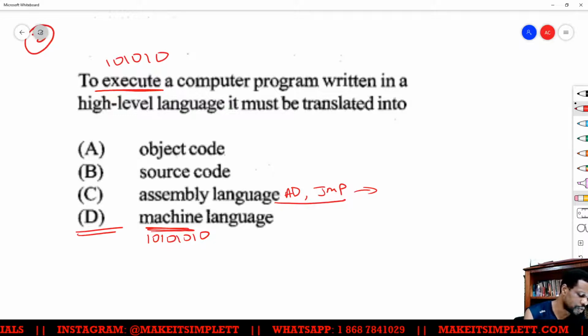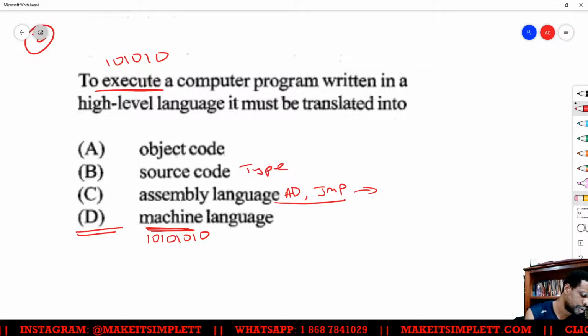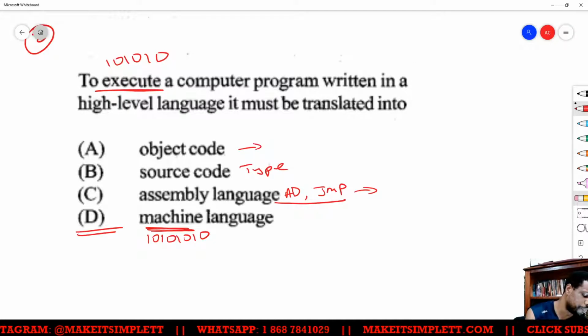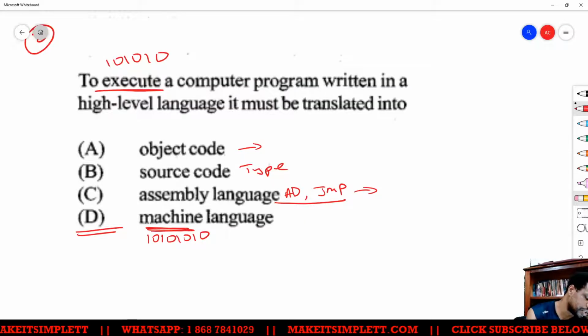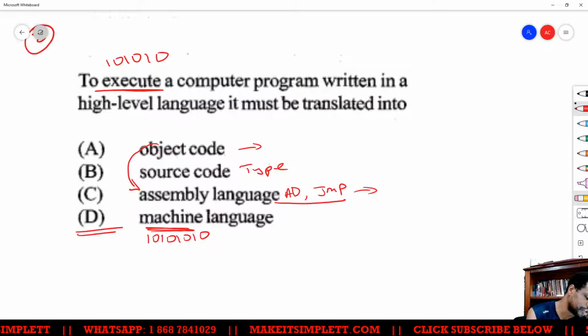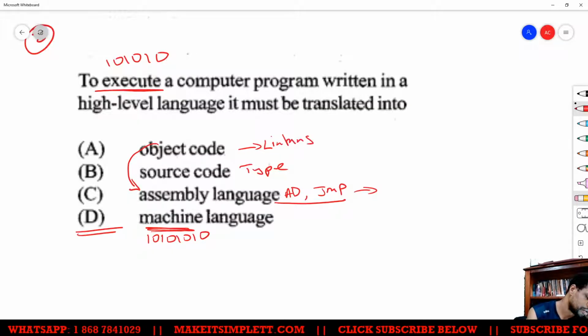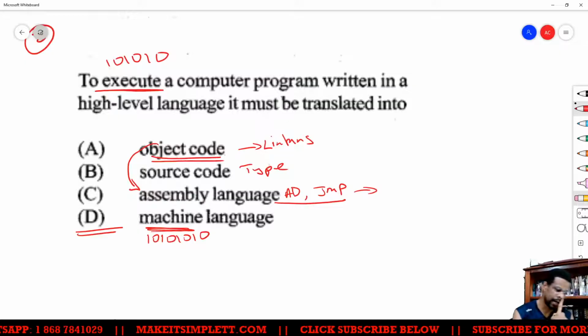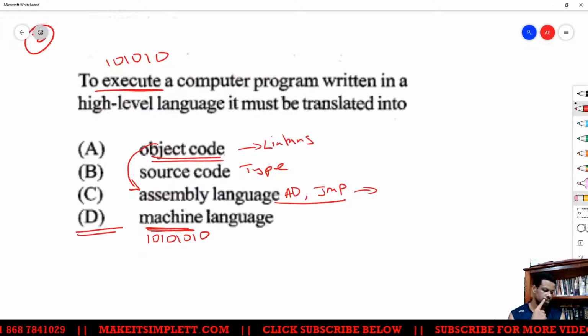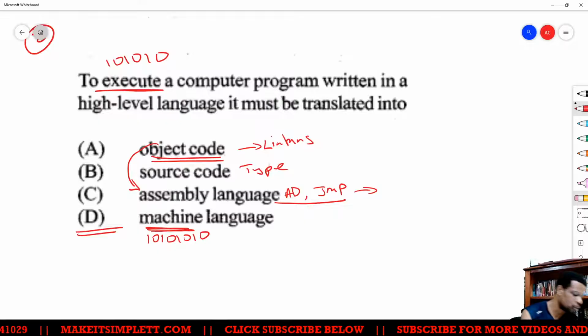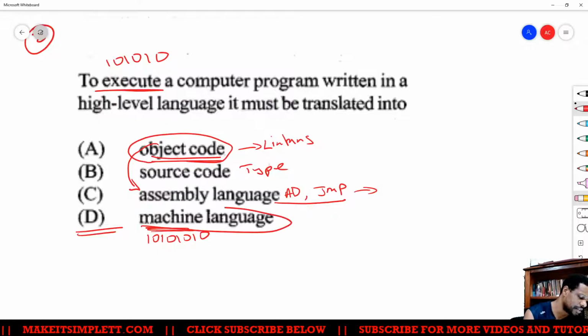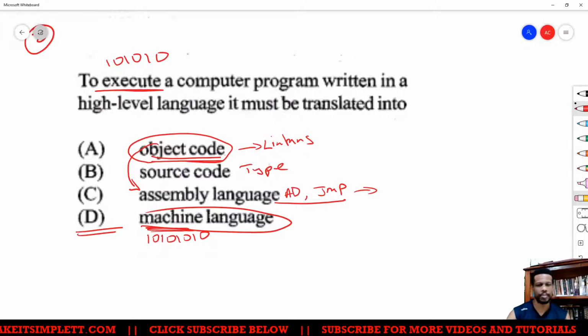So source code is what you type. Object code is getting it down to object code. Most of the time you get it down to assembly language, but it still has to do something called linking. So object code is a close answer, but it's not the answer. Machine language is a way better answer than object code, right?